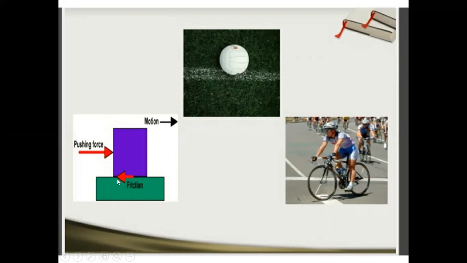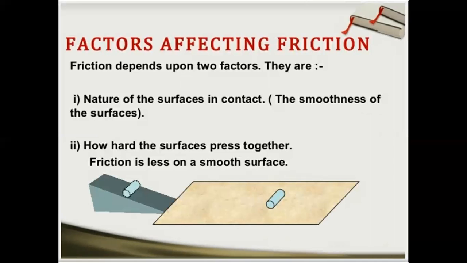We just discussed that friction is opposing the motion, it always acts in the opposite direction. The motion is in this direction and friction always acts in the opposite direction. I hope now you have understood how friction is an opposing force. It is an opposing force, plus it comes in contact with the motion and the ground.